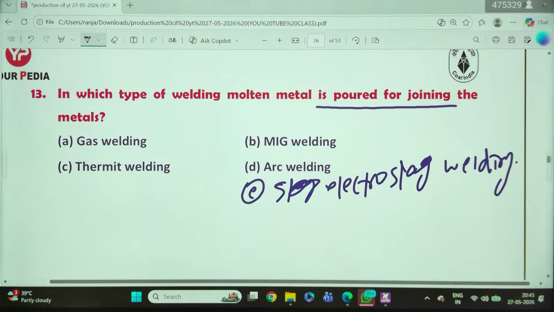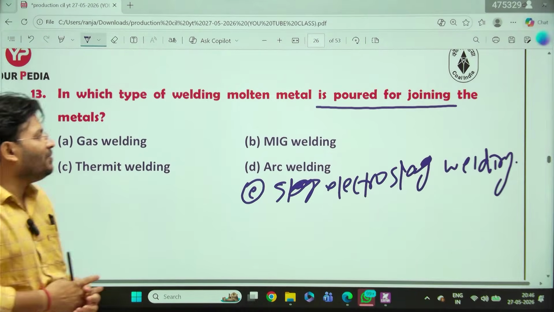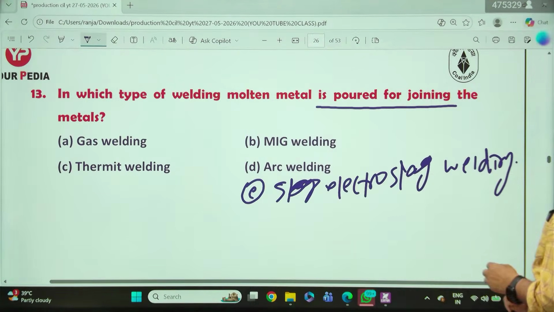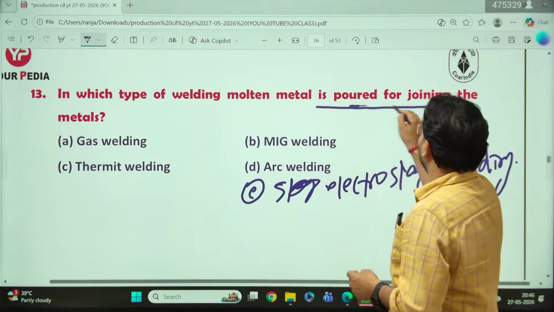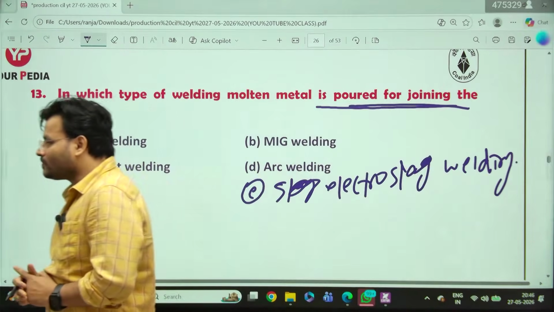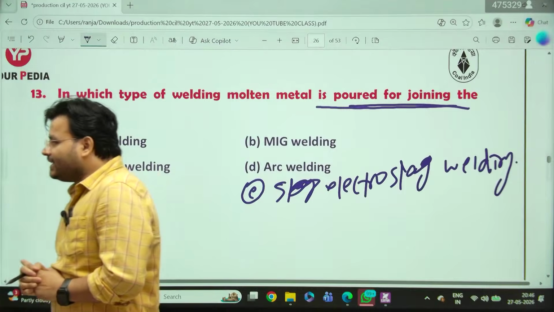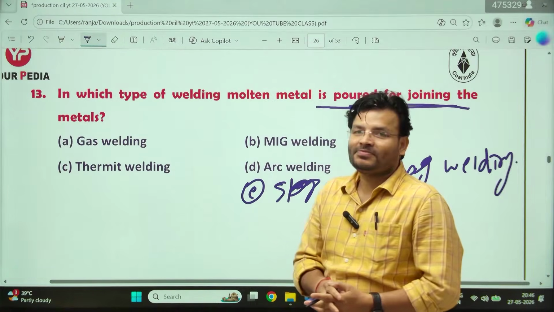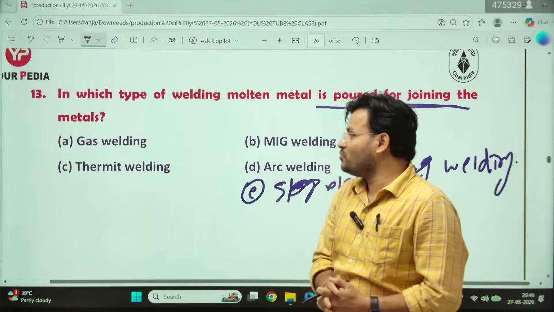Yes, answer that question number 13 on your screen. What will be the answer in that case? The molten metal is poured. What will be the answer? C. Okay, my dear friends, C. The correct answer even in that case will be what?